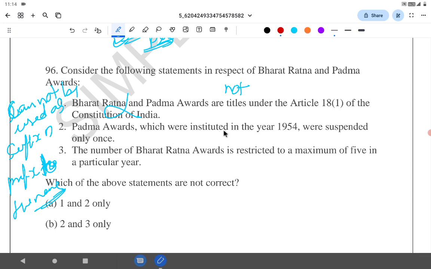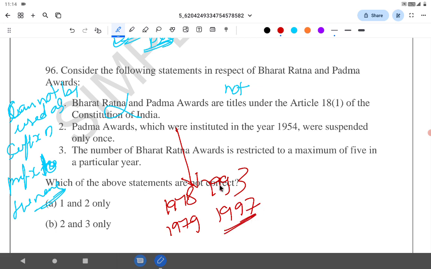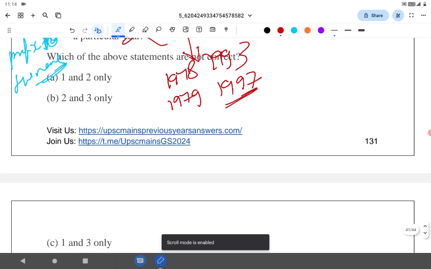Padma Awards, which were instituted in 1954, were suspended only once. No, they were suspended I think 4 times, in 1978, 1979, 1993, and 1997. They were suspended 4 times, not only once. Again, the words "only once": even if it was suspended 2 times, the statement is wrong. The number of Bharat Ratna awards is restricted to a maximum of 5. No, it is restricted to a maximum of 3. So statement 3 is wrong as well.